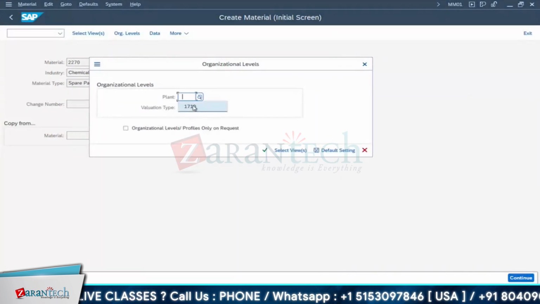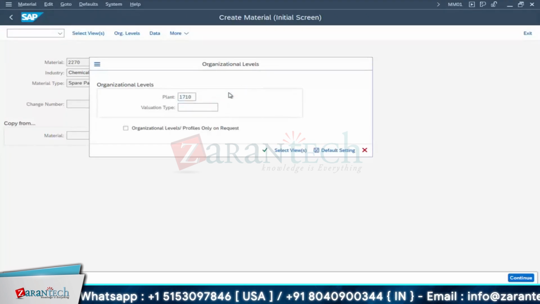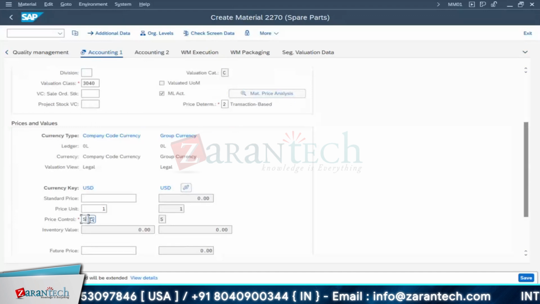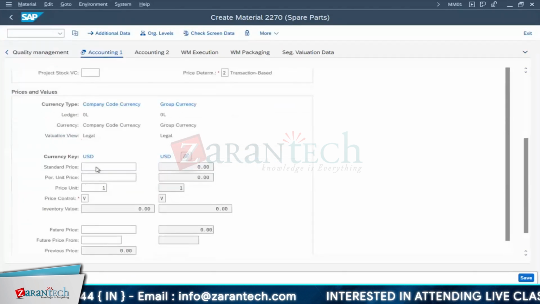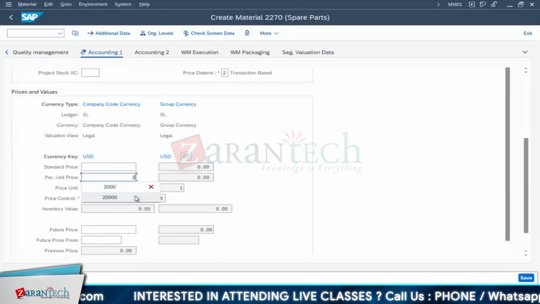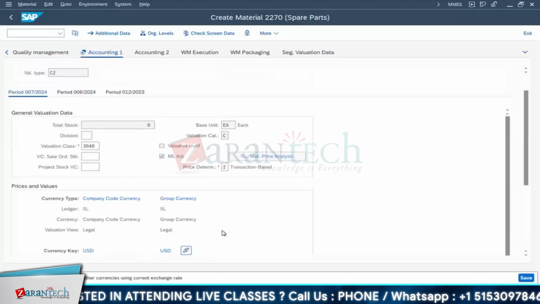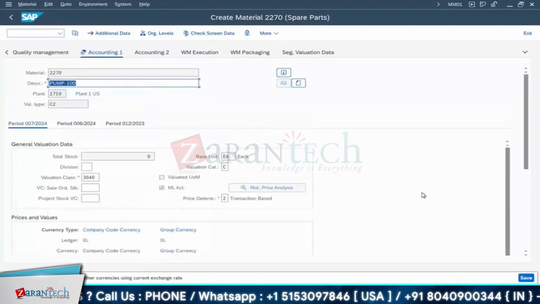1710. What should be your valuation type now? I'll create a valuation type for C2. Continue. Again here, standard price, so let me change it to moving average price. Normally it is 5,000 USD, right? I'll keep it at some 50%, so 2,500. Refurbished material. See here you ensure it's C2 under valuation.